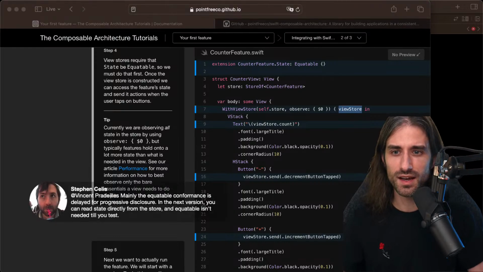So Stefan, you're saying mainly the equatable conformance is delayed for progressive disclosure. In the next version, you can read state directly from the store, and equatable isn't needed until you test.